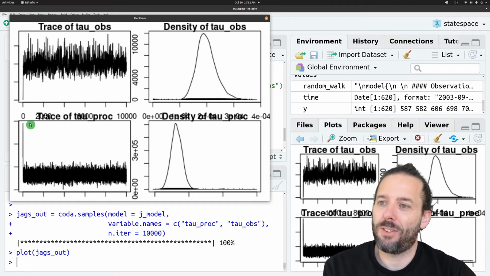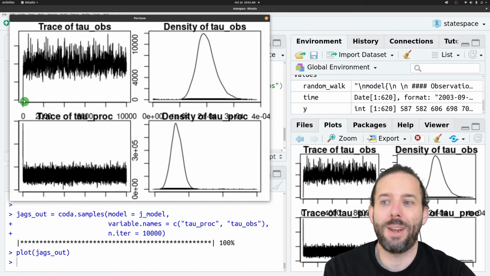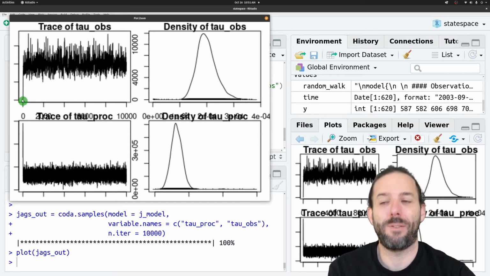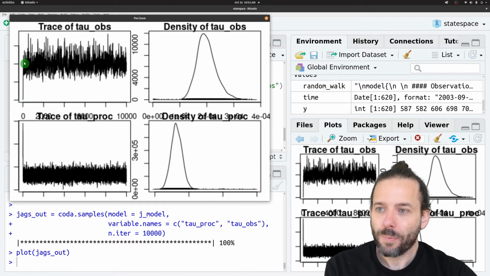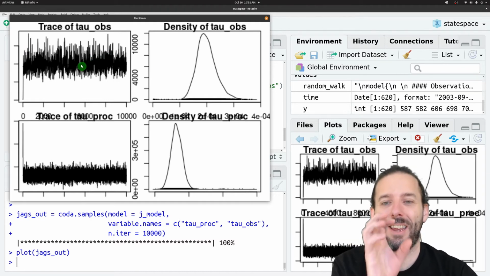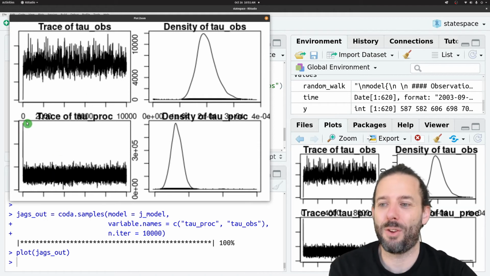The easiest place to see this here is here for tau obs. You can see that this is our starting point guess down here at the bottom. We were well outside of this distribution. It takes a few steps, and then it gets up here into this sort of fuzzy caterpillar phase. And that's generally what we want to see for things having converged, having gotten into that key box where we want to take values from.